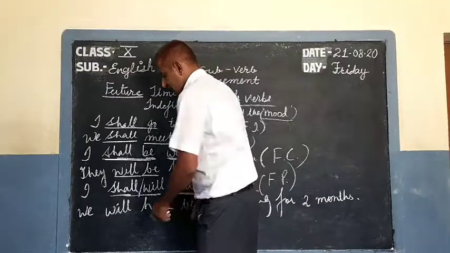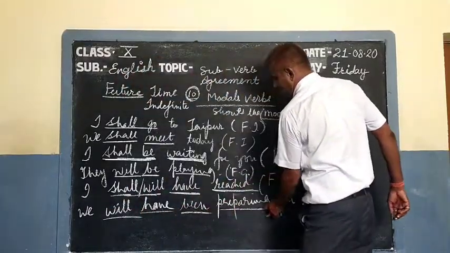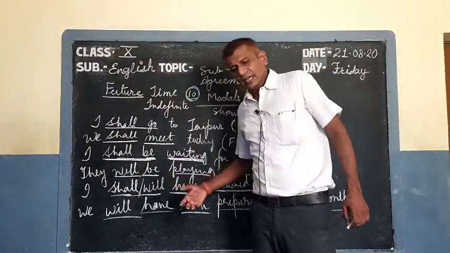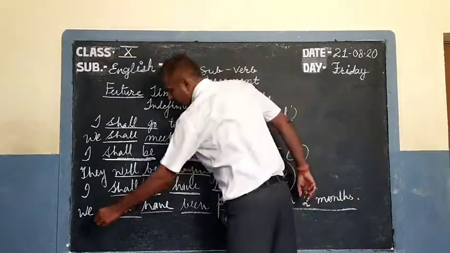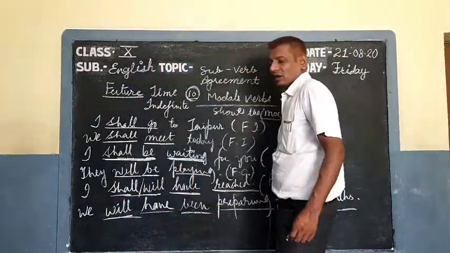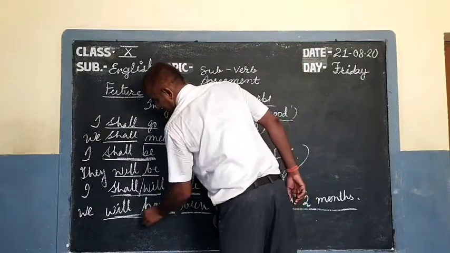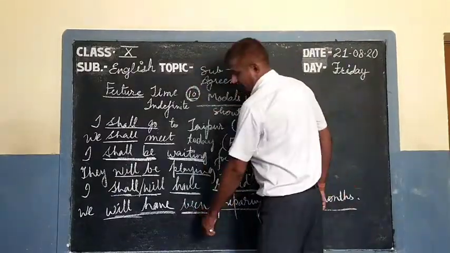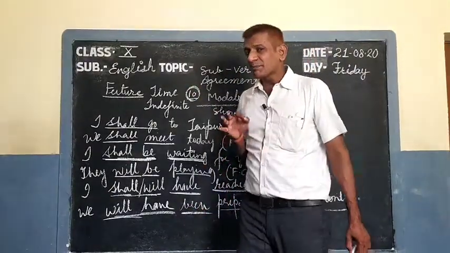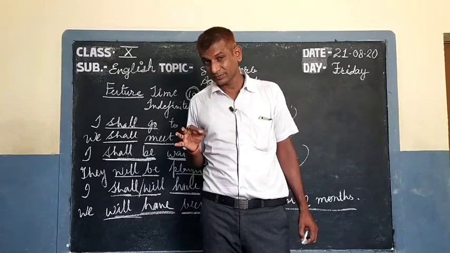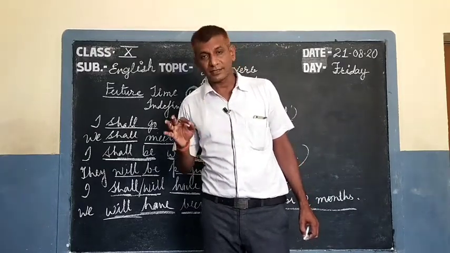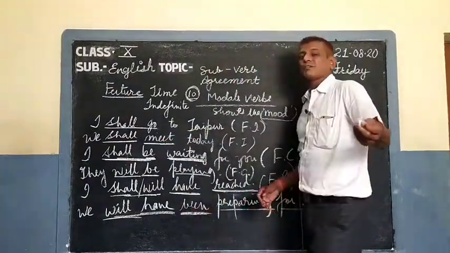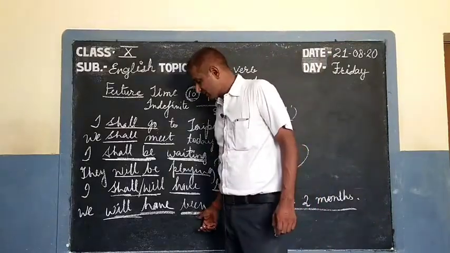Okay, next is will have been preparing for 2 months. Let's identify. How do we identify? See the modal verb will, and have means modal plus infinitive, been. Been is a past participle verb. So you call it perfect.